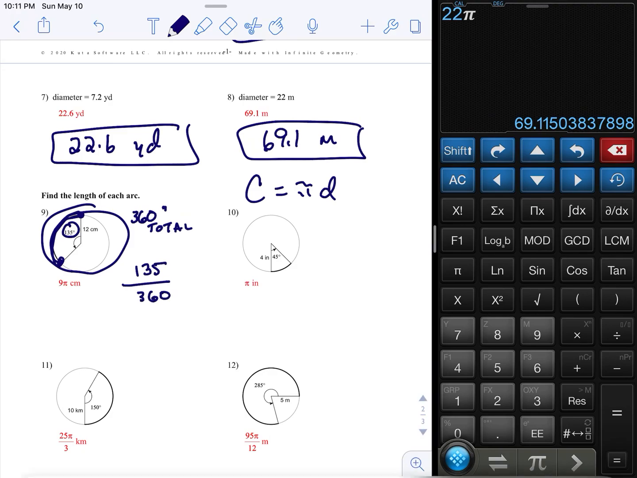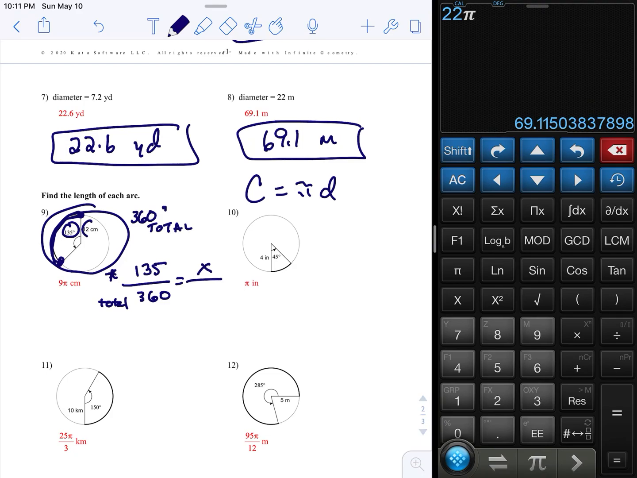Now let's think about how this fraction works. This is what you want on top, and then on the bottom is the total. So how many degrees you want over the total degrees equals how much length we want, x, over the whole length.